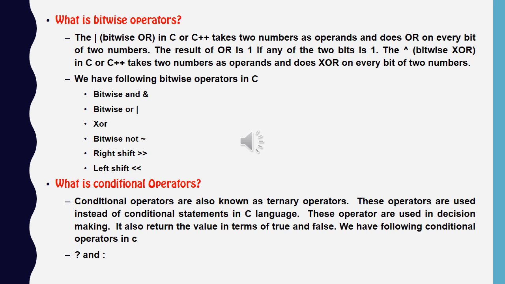These operators are used in decision making. It also returns the value in terms of true and false. We have the following conditional operators: question mark and colon. The question mark and colon work as if else.